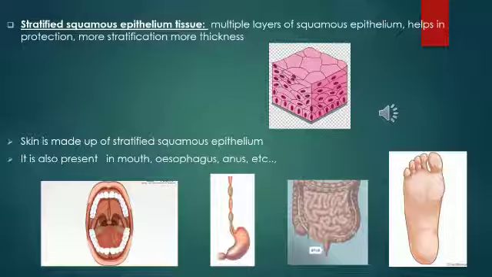Skin is made up of stratified squamous epithelium. So our skin is made up of stratified squamous epithelium, and it is also present in the mouth region, and also in the esophagus and anus, and also the foot. So this is the function of stratified squamous epithelium tissue. And also you learnt where exactly this stratified squamous epithelium tissue is present.